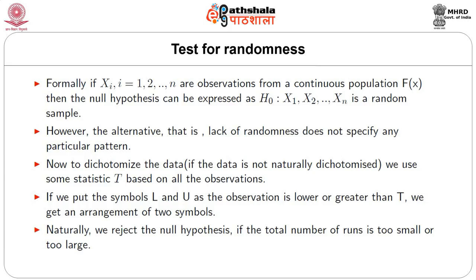Now, to dichotomize the data, we use some statistic t based on all the observations. If we put the symbols L and U as the observation is lower or greater than t, we get an arrangement of two symbols. Naturally, we reject the null hypothesis if the total number of runs is too small or too large.